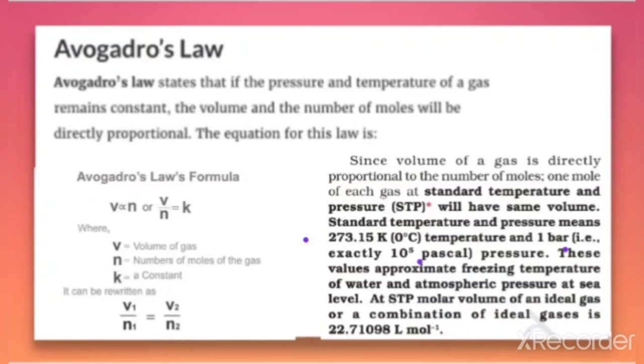So at this temperature, 1 mole of each gas has the same volume, that is 22.7 liters. So at standard temperature and pressure, the molar volume of an ideal gas or a combination of ideal gases is equal to 22.7 liters per mole. That is according to Avogadro's law.